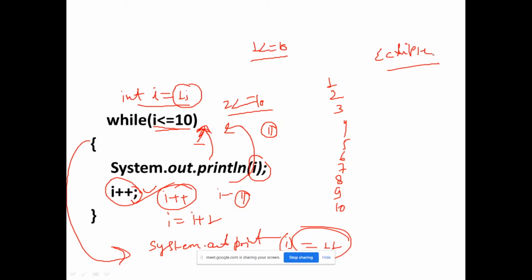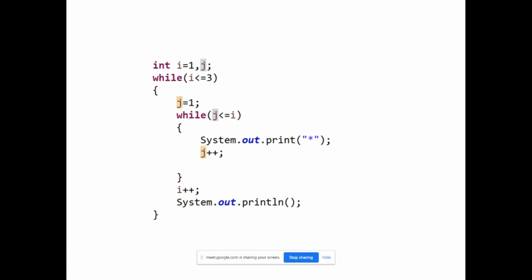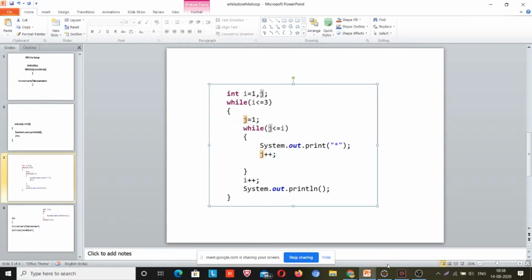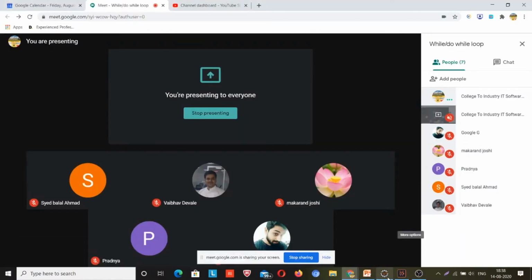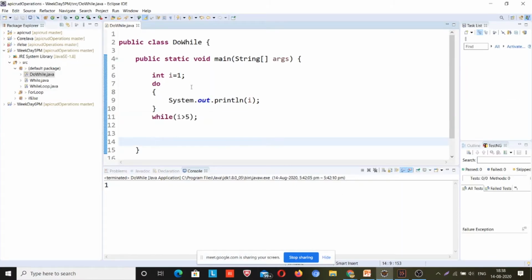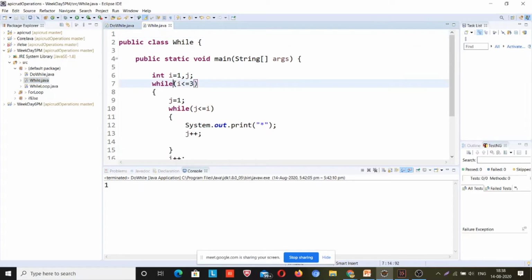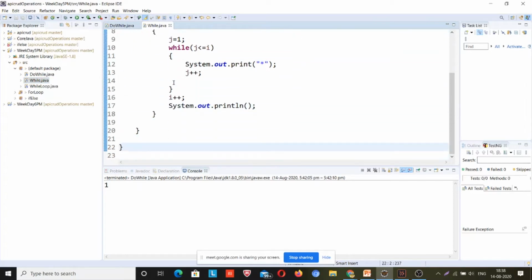So let me go back to the Eclipse IDE and print numbers from 1 to 10. Here i is initialized to 1. Let me come here, while loop, and I will remove this program.